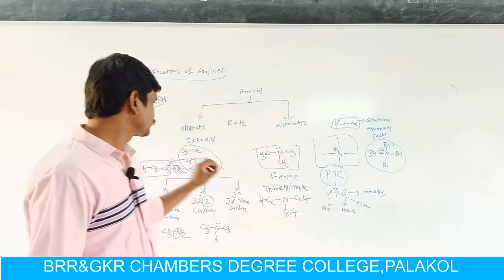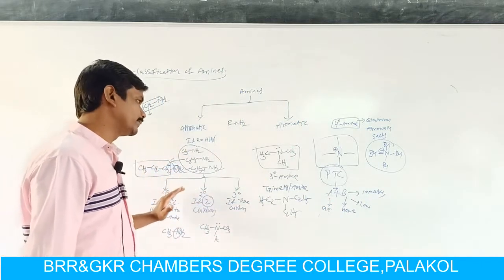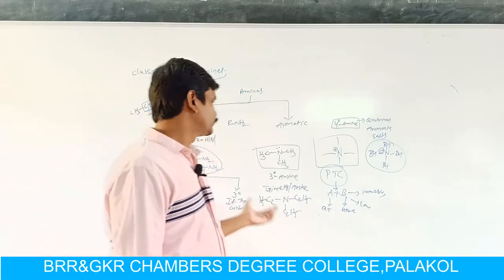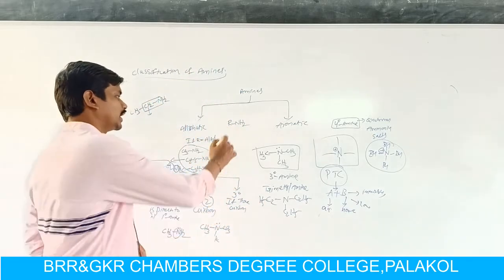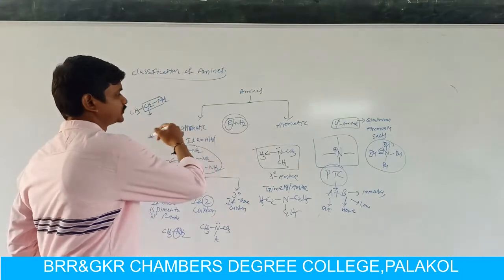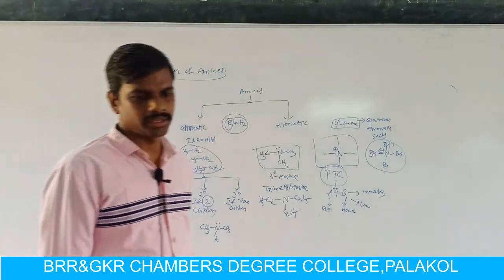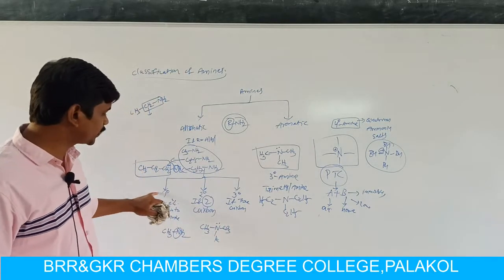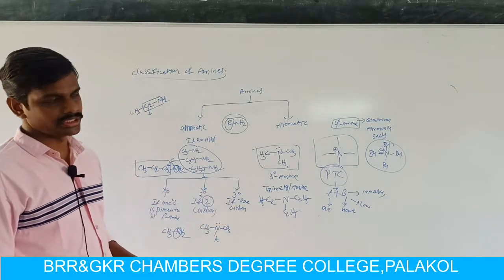This is about aliphatic amines. What are aliphatic amines? If in RNH2, R is an alkyl group, then they are called aliphatic amines. Here they are again classified into primary, secondary and tertiary.